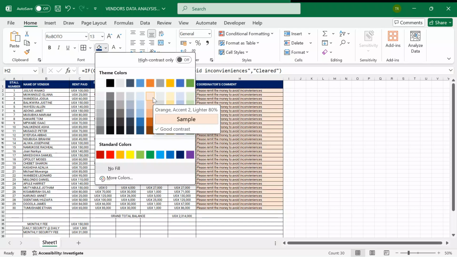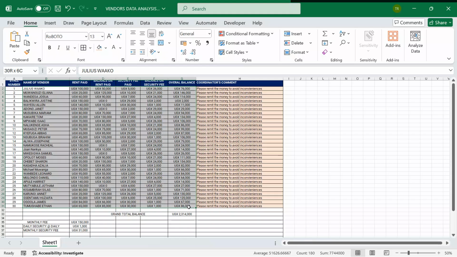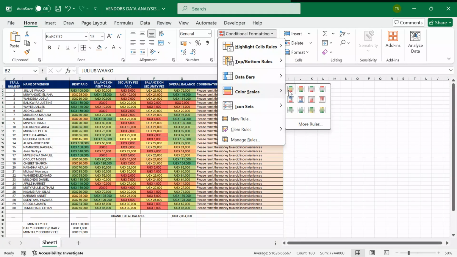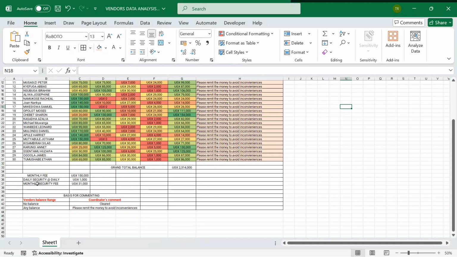Yes, I'm applying this color. And then away from that, I can also come over here. I apply a good, stunning conditional formatting to make my work look amazing. And then one more, I have even these areas of interest which I also want to respect very well.